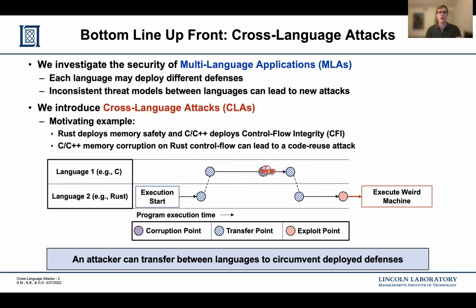This attack was really possible because of an inconsistency between these languages. Namely, C deploys control flow protection, but not memory safety, and Rust deploys memory safety, but not control flow protection.